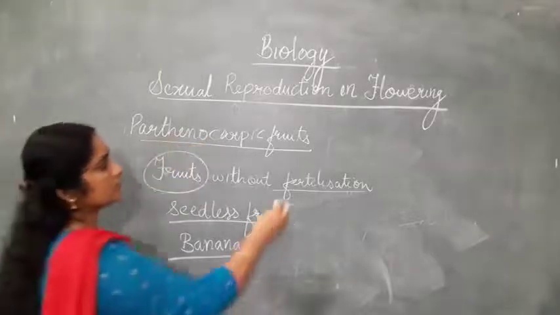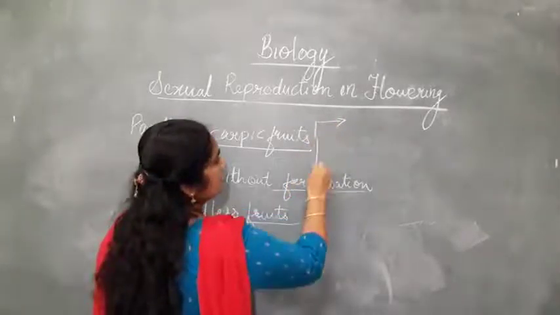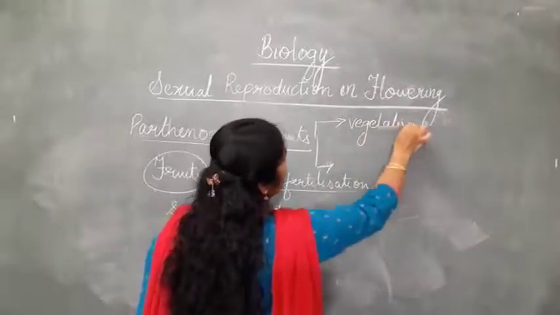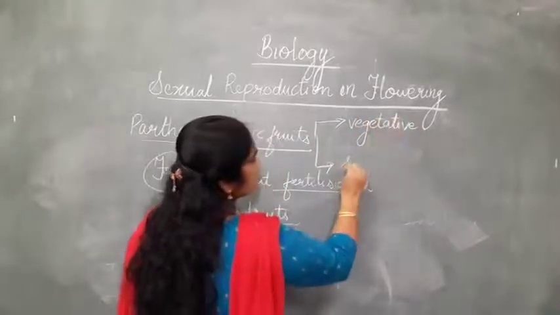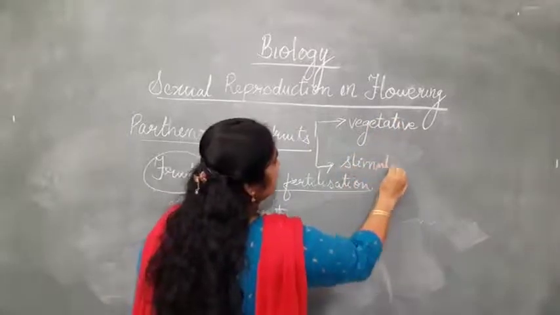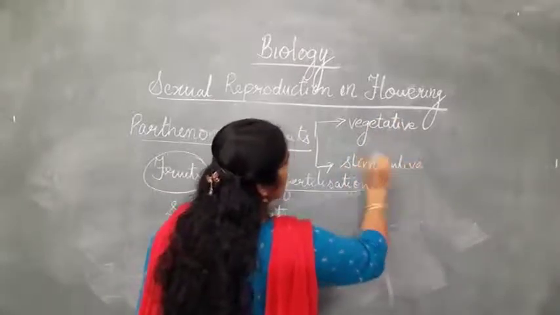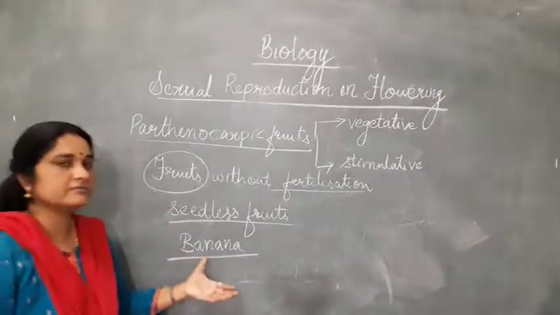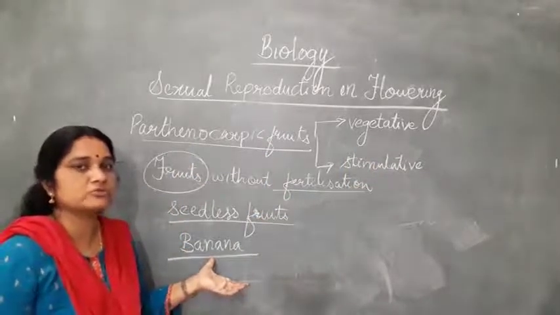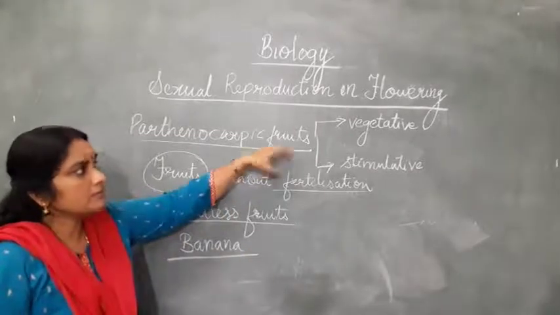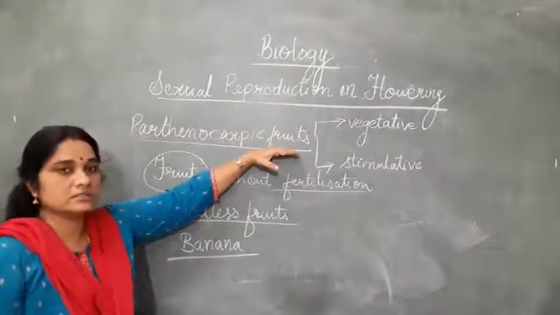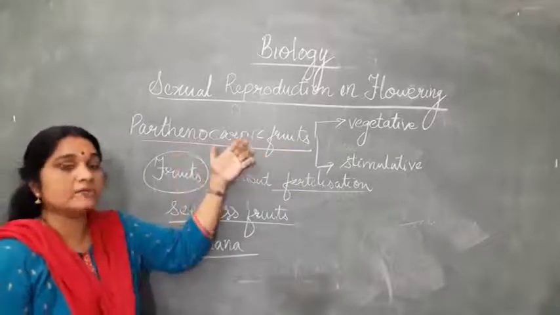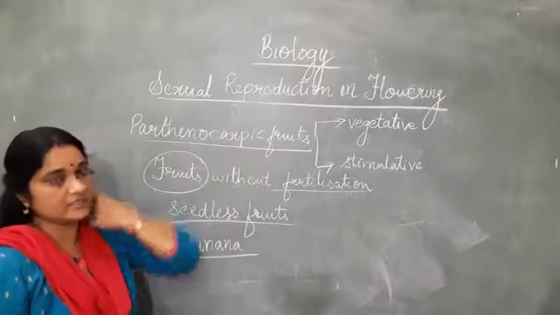Parthenocarpy we can again classify under two. One is known as vegetative parthenocarpy and the other is known as stimulative parthenocarpy. In vegetative parthenocarpy, the pollination itself does not take place. There is no need for the stimulus of pollination. The plant itself will produce the fruits vegetatively without undergoing fertilization.